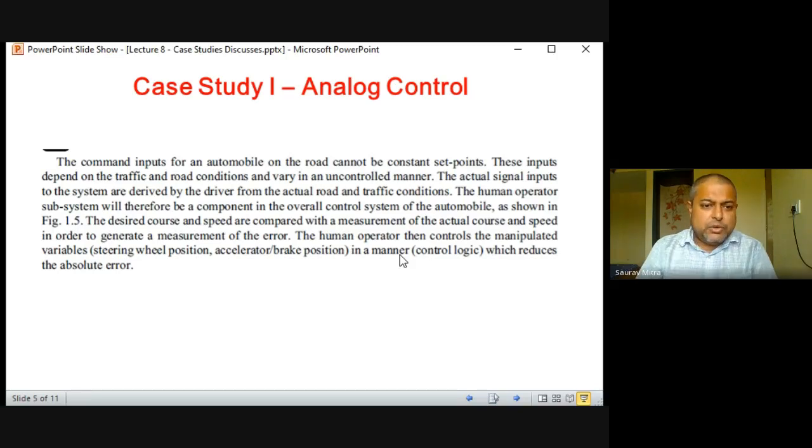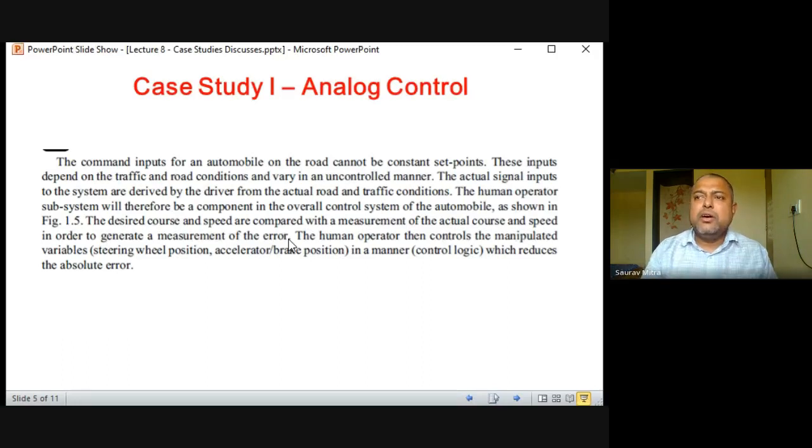Okay, so the desired course and speed are compared with the measurement of the actual course and speed in order to generate a measurement of the error. So we want this much speed, but the speed is now less. Whatever set point we are changing at any point by pressing the accelerator, pressing the accelerator means I'm desiring more speed. So whatever the current speed is, that has to be increased. This comes through the feedback loop. Feedback checks that yes, the accelerator is pressed, which means the driver is asking for more speed.